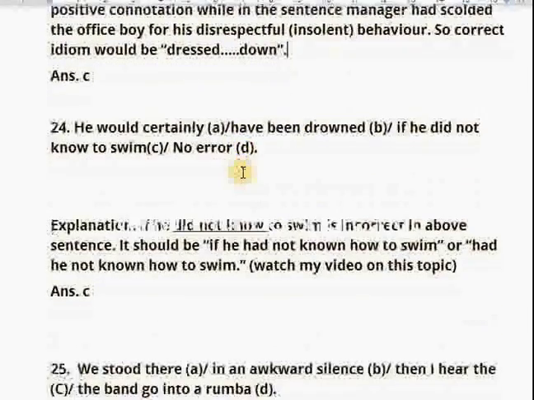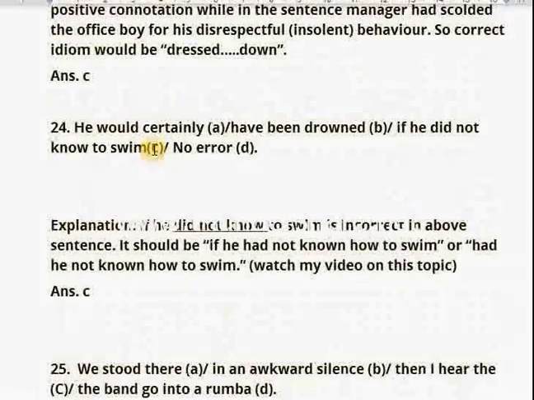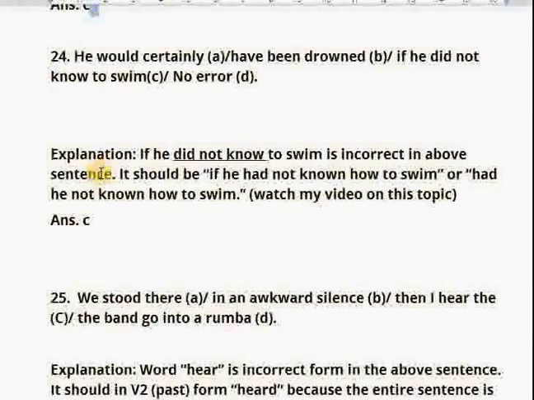Your answer is C. Now moving on to question number 24. He would certainly have been drowned if he did not know to swim. In this sentence, it is being mentioned that he would certainly have been drowned if he did not know to swim. So you can get the sense that it is being assumed, which did not take place.